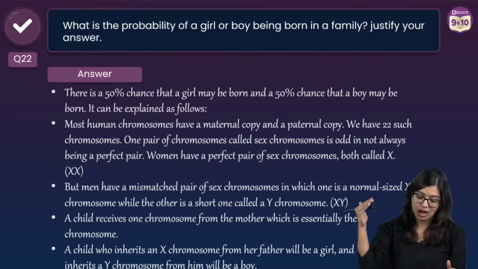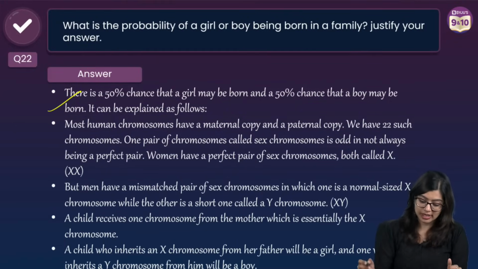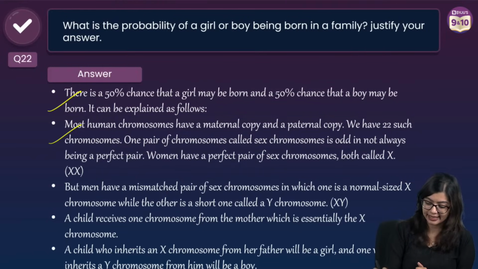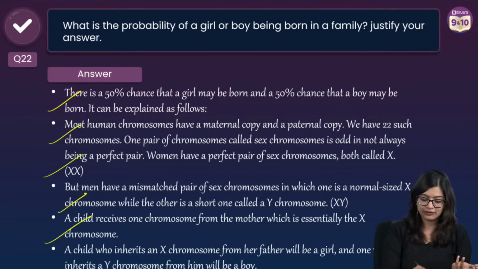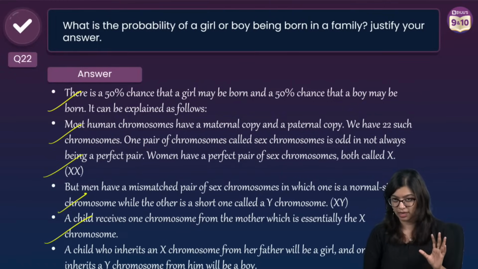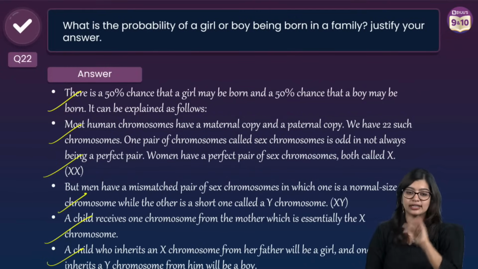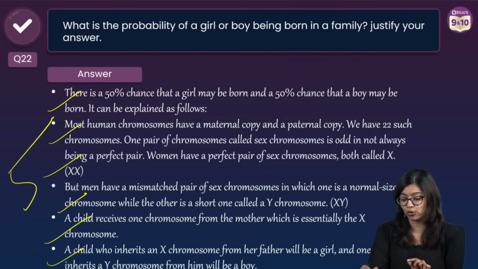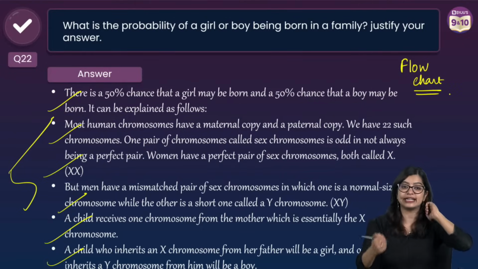Now, of course, how do you write the answer? 50% chance that it is a boy, 50% chance that it is a girl. So we know that during gamete formation, one copy comes from mother, one copy comes from father. In the case of males, they have XY, females have XX. The child will always receive an X chromosome from mother, but if it receives Y from father, it will be a male. If it receives X from father, it is a female. So you can write these points in greater detail and draw the flow chart also, and this will definitely help you out.